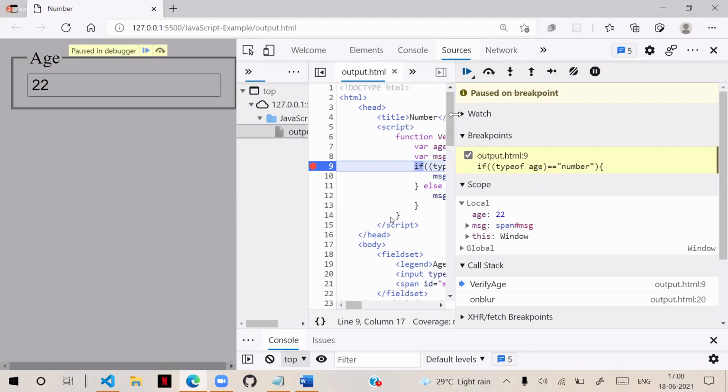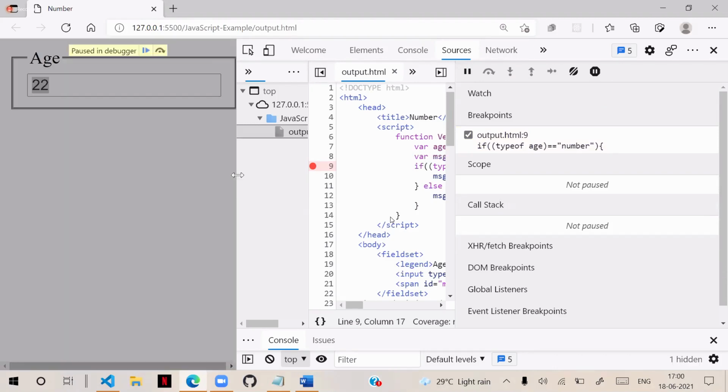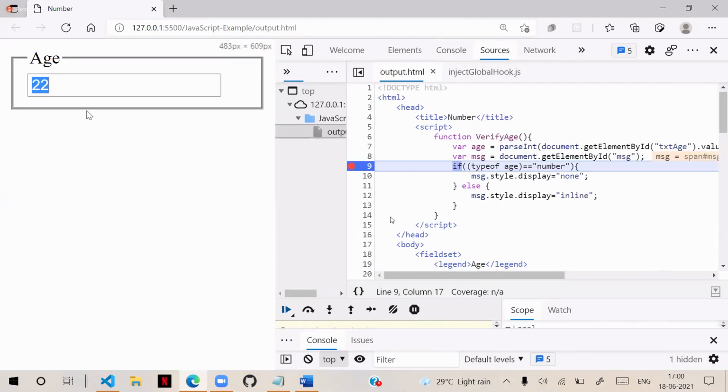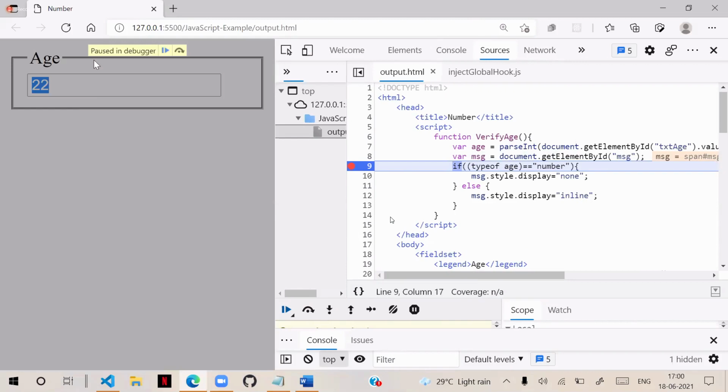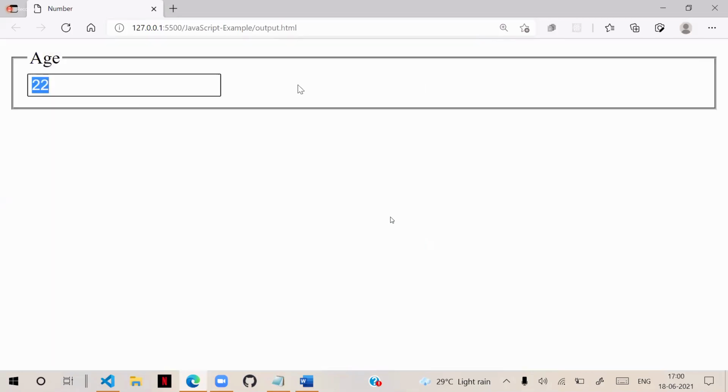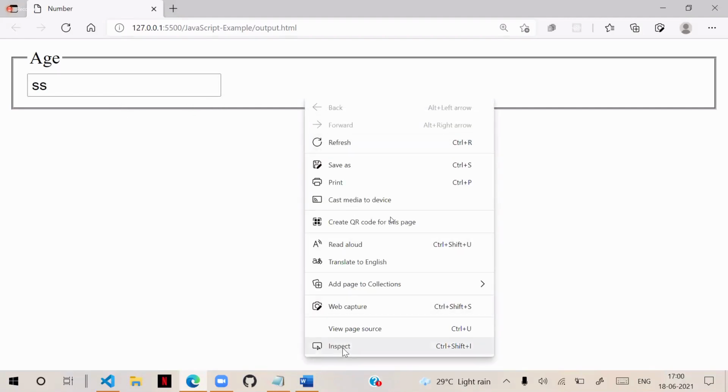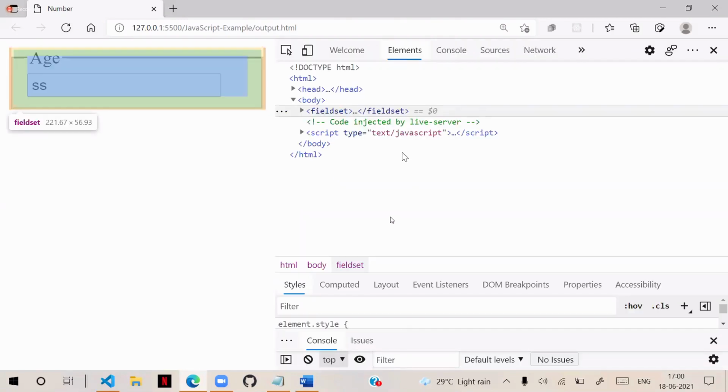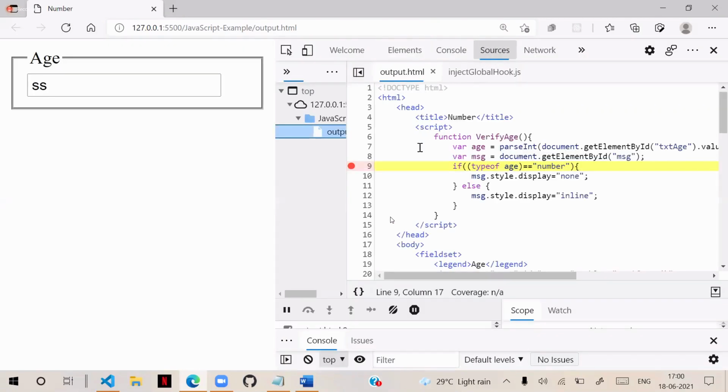Now, when I finish the execution, the message will not be displayed, so we can ignore this. Now I enter some string, so the message should display. When I enter a string, you can verify the source.